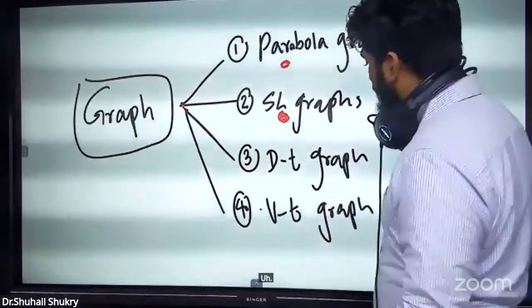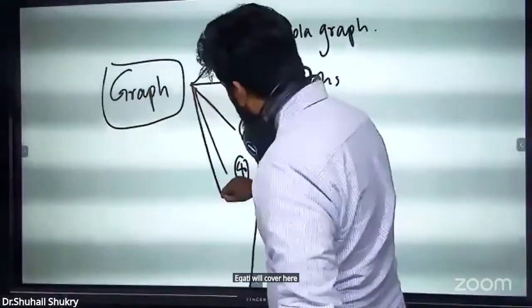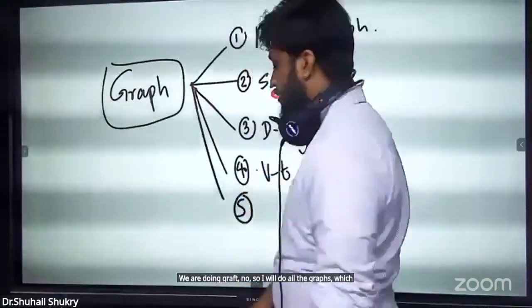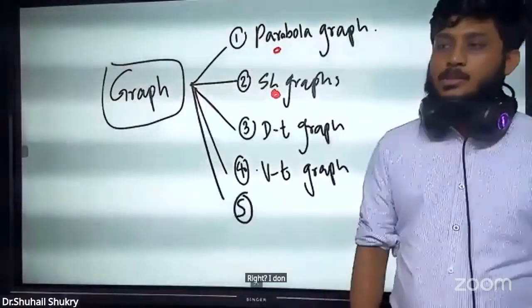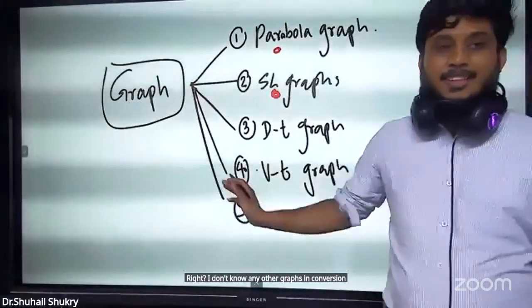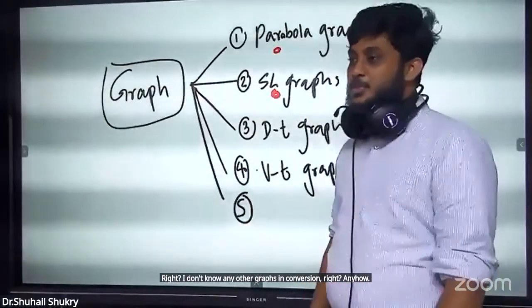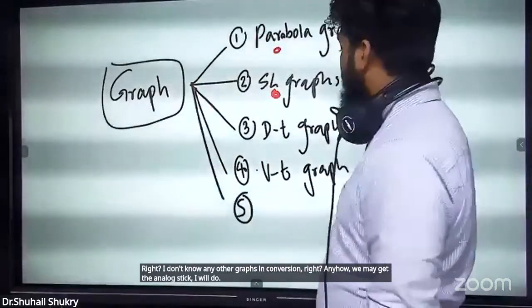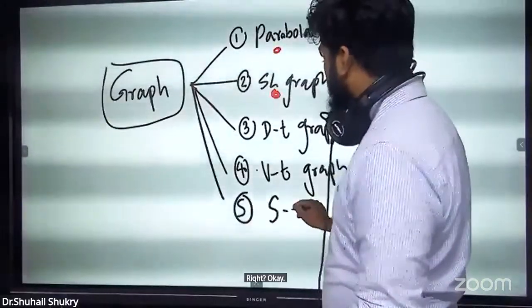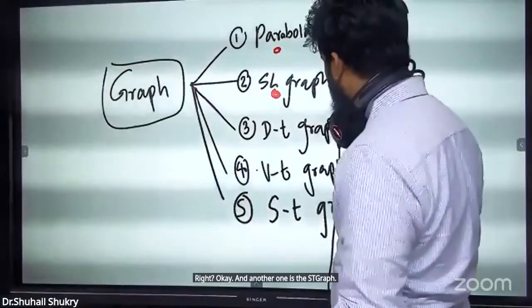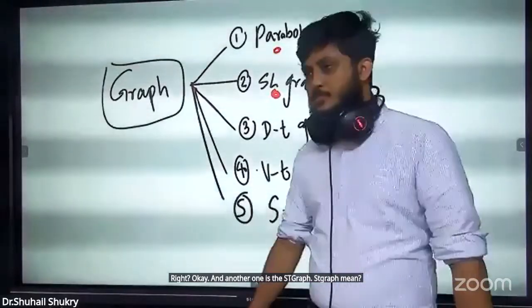We will cover it here. Again, we are doing graphs, no? So I will do all the graphs which are in O level. I don't know any other graphs in commerce. Anyhow, I will make the graphs. And another one is there, the ST graph. ST graph means displacement time graph.